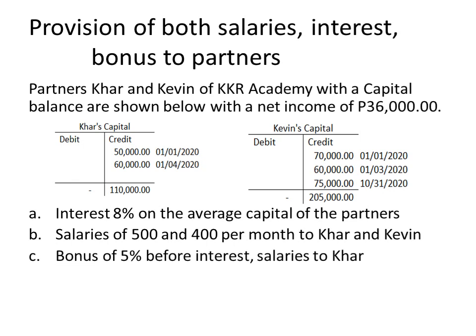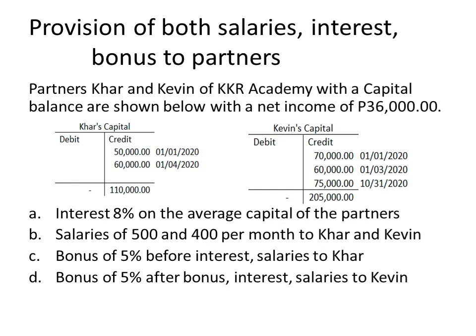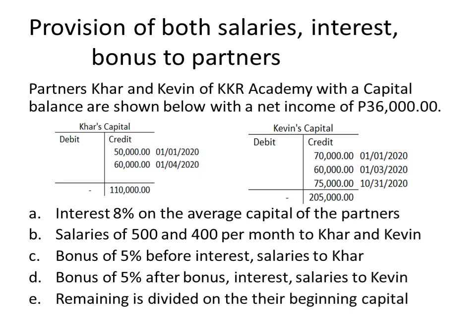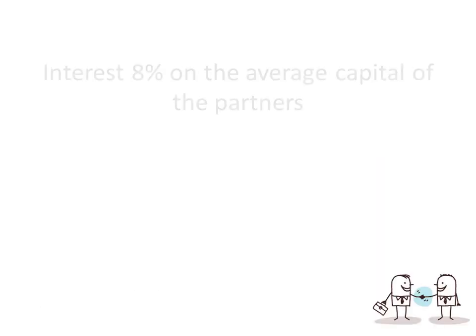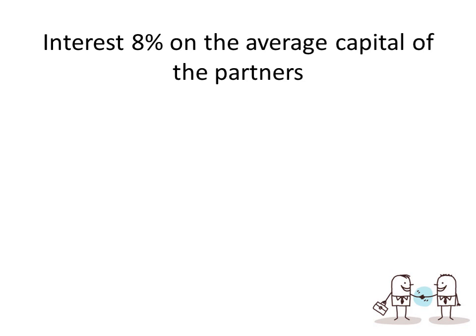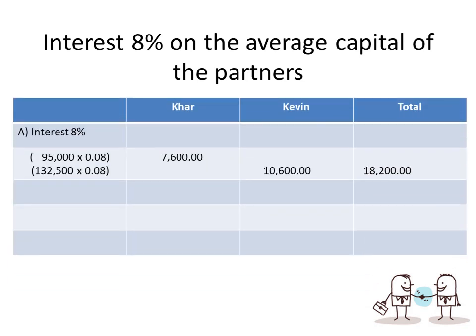Okay? So next, bonus of 5% before interest and salaries to Carr, and then bonus of 5% after bonus, interest, and salaries to Kevin. And the remaining is divided based on their beginning capital. So 8% on the average capital. Carr has how much? Average 95,000, so 8% is 7,600. 132,500 for Kevin times 8% is 10,600. Total of 18,200.